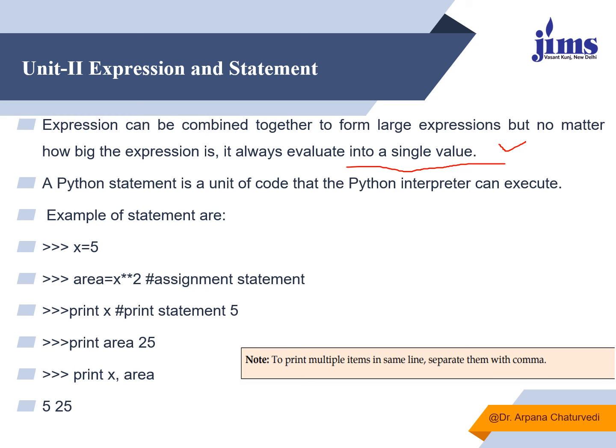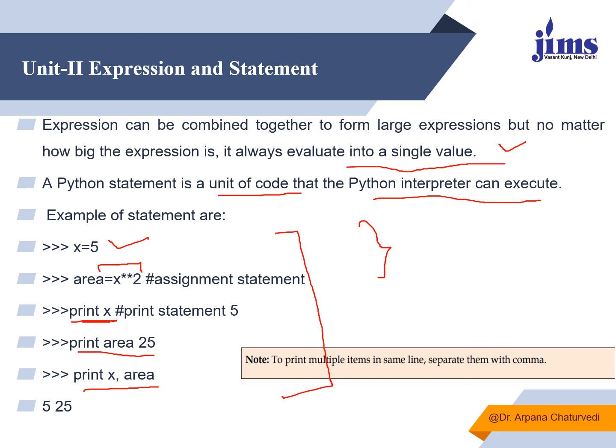A Python statement is a single unit of code that the Python interpreter can execute. Like this, these are statements. x is equal to 5 is a statement. area is equal to x exponent 2 is a statement. Here, as I am using the assignment operator, these are assignment statements. If I say print x, it is a print statement. Print area 25 is a print statement. Print x comma area is a print statement. So these are all statements which the interpreter is going to interpret and then execute.